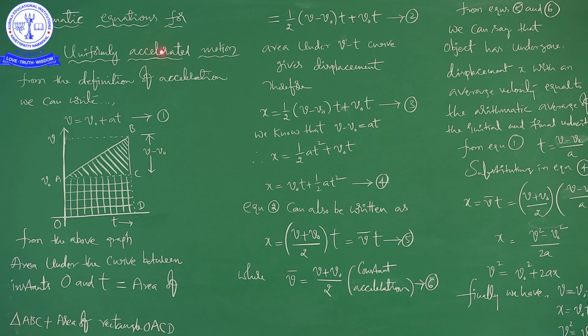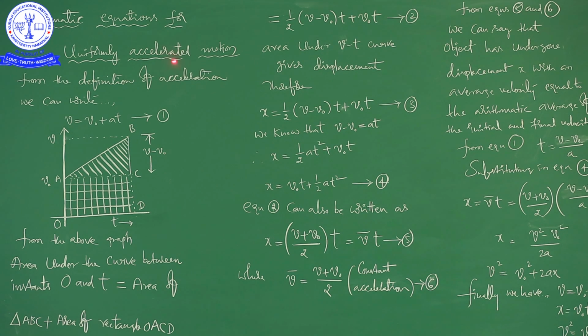So, uniform acceleration means if a body covers equal change in velocity in equal intervals of time, however small the time intervals may be, then it is said to be moving with uniform acceleration.